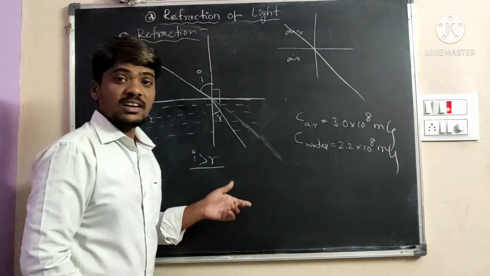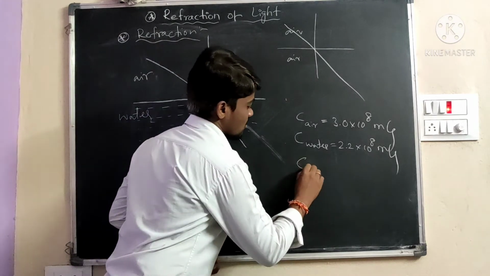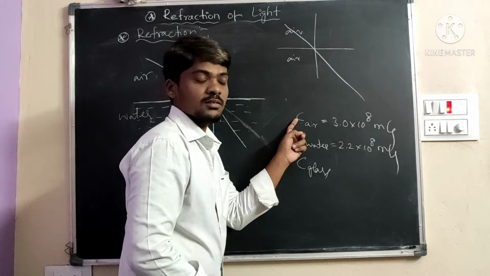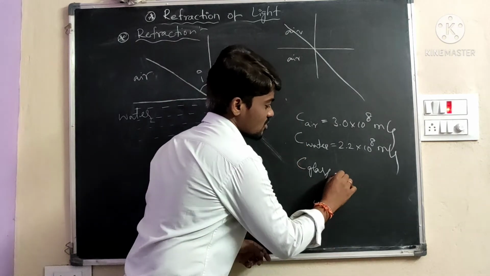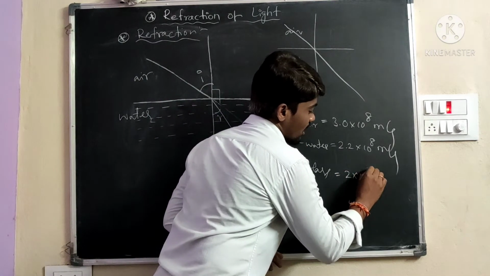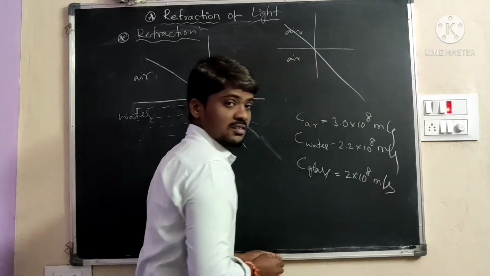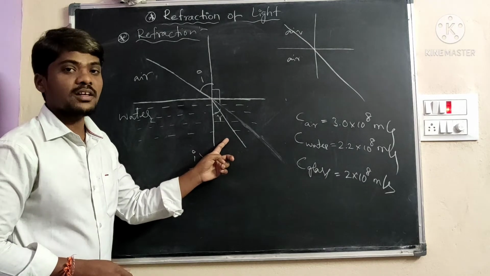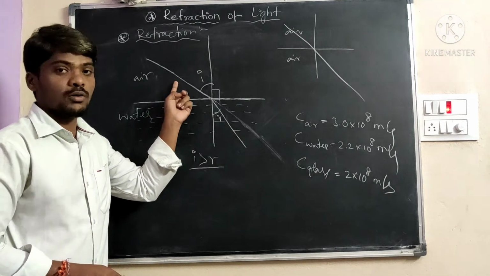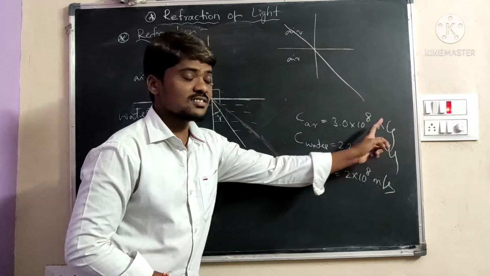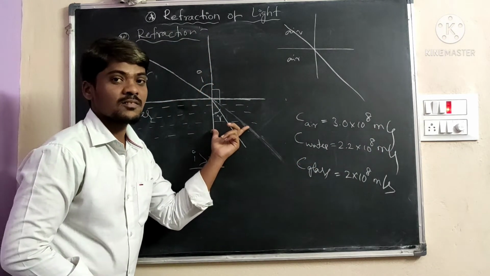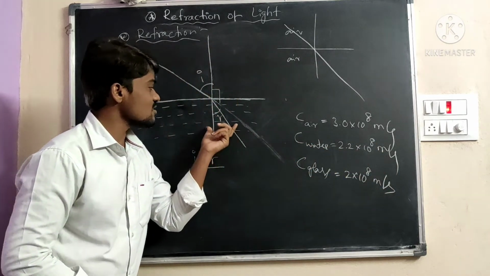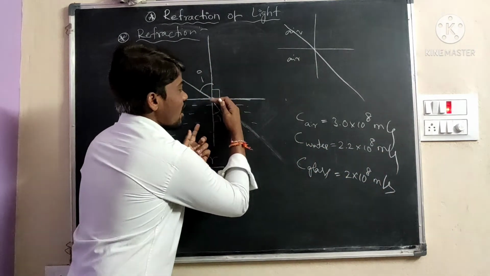The speed of light in glass medium is 2 into 10 to the power 8 meter per second, where C means the speed of light. That's why the light rays bend into another medium. Here the speed of light is more, 3 into 10 to the power 8. Here the speed of light is less, in water medium 2.2 into 10 to the power 8 meter per second. Because of the lesser speed, the light bends.